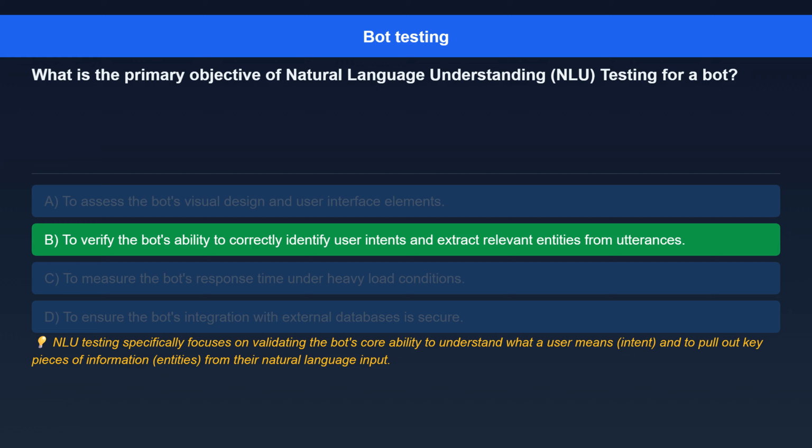Here's the explanation. NLU testing specifically focuses on validating the bot's core ability to understand what a user means (intent), and to pull out key pieces of information (entities) from their natural language input.